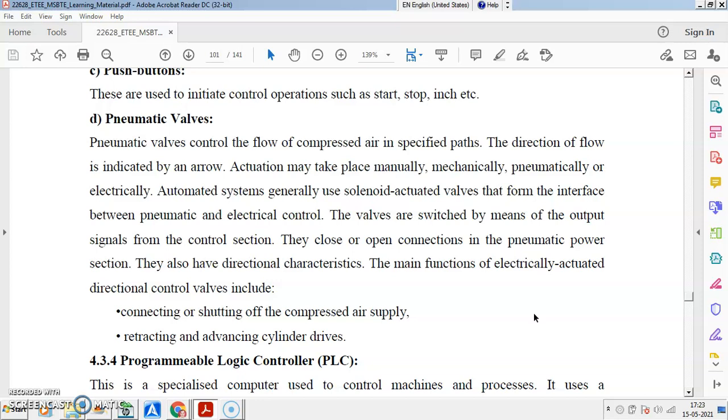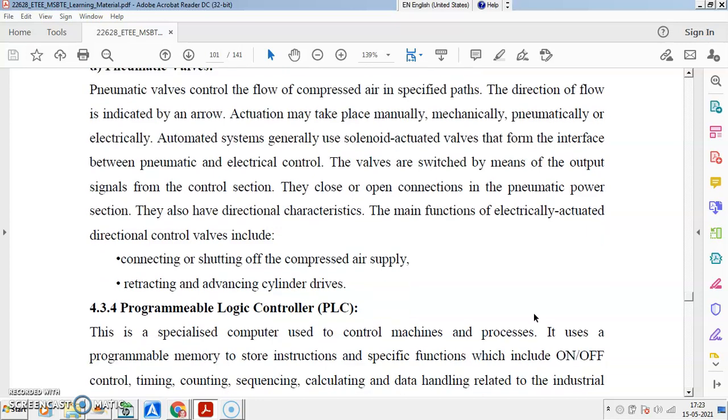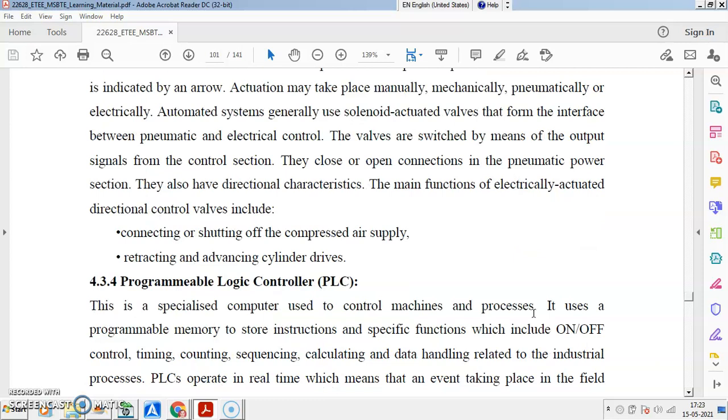So then programmable logic devices, PLC, are also provided. The PLC uses programmable memory to store. You may have a specific function, a specific program that can be stored. You may have a functional PLC, you may have a programmable PLC, you can change the program as per your requirement.